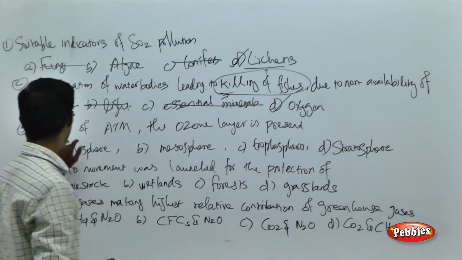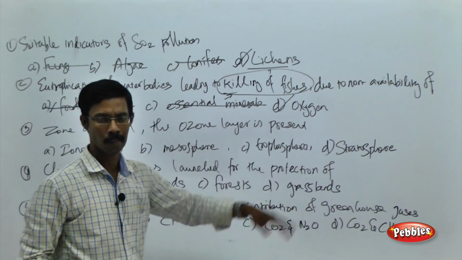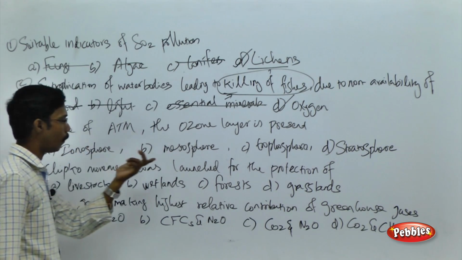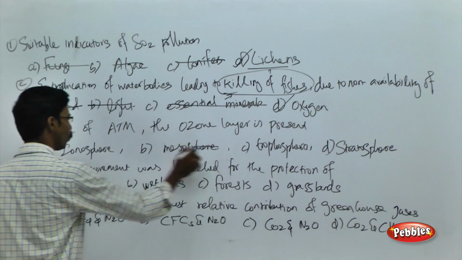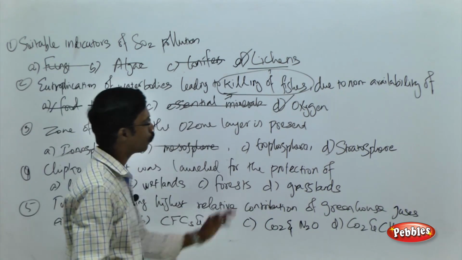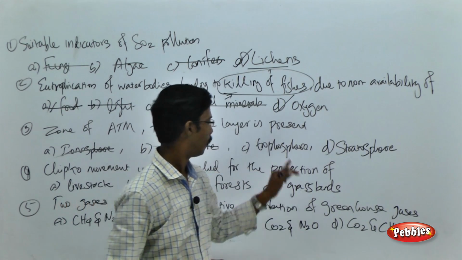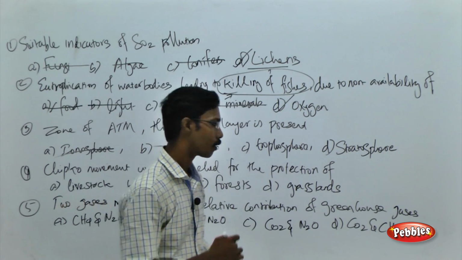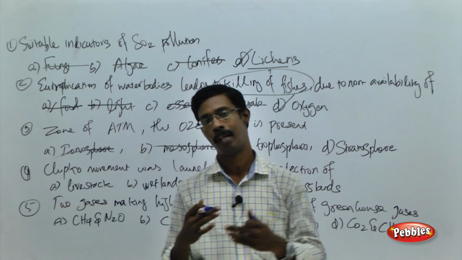Fine. See the next question: the zone of atmosphere where the ozone layer is present. See the choices: ionosphere, mesosphere, troposphere and stratosphere. You can easily eliminate the meso and iono, and you have to choose between the troposphere and stratosphere. In both layers, troposphere and stratosphere, ozone is present, but we can divide ozone into two categories, good ozone and bad ozone.